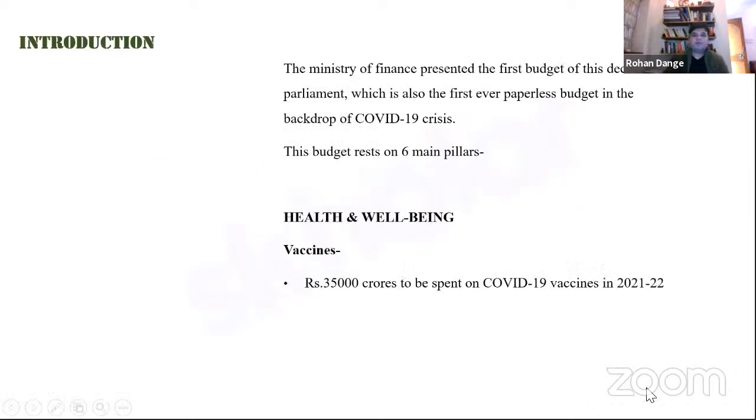The Ministry of Finance generally presents the budget, and it has the privilege of presenting the first budget of this decade in the Parliament, which is also the first ever paperless budget. Very important: this is the first ever paperless budget in the backdrop of the COVID-19 crisis.